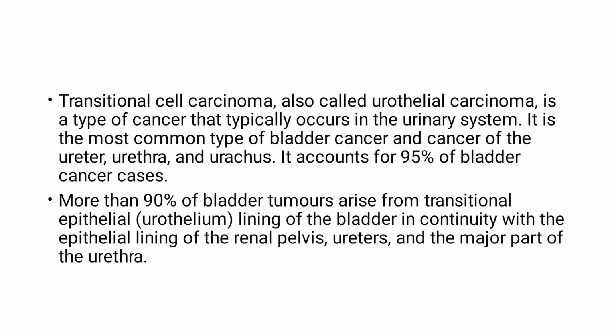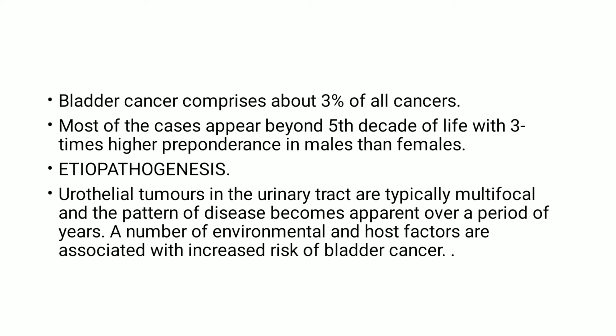Transitional cell carcinoma, also called urothelial carcinoma, is the type of cancer that typically occurs in urinary system. It is the most common type of bladder cancer and the cancer of the ureter, urethra and the urachus. It accounts for 95% of the bladder cancer. More than 90% of the bladder tumors arises from transitional epithelium lining the bladder in continuity with the epithelial lining of the renal pelvis, ureters and the major part of the urethra. Bladder cancer comprises about 3% of all cancers. Most of the cases appear beyond fifth decade of the life with 3 times higher preponderance in males than in